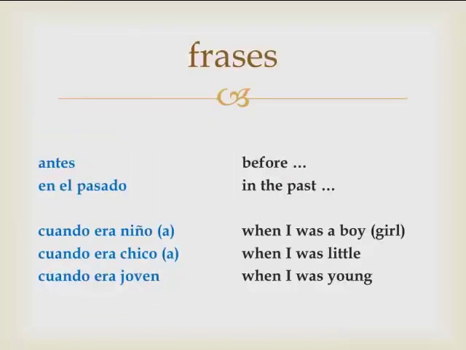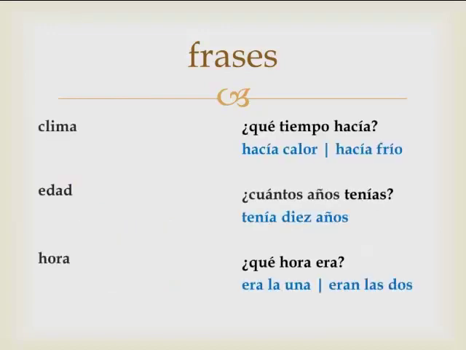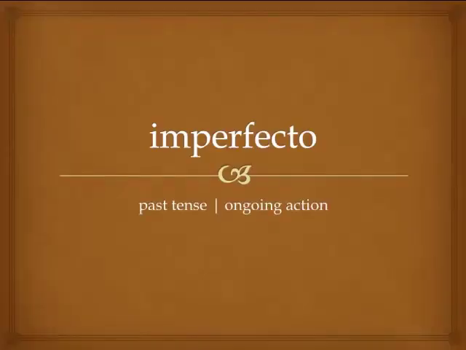And to finish, these are phrases that are going to give you a clue that you might be using the imperfecto: before, in the past, when I was a boy, when I was little, when I was young. And these are three situations in which you will always use the imperfecto. Weather, age, and time. ¿Qué tiempo hacía? ¿Cuántos años tenías? ¿Qué hora era? And that's our lesson for the day. Imperfecto, past tense, ongoing action, and in this case, specific times when you would use the imperfecto in the past tense.